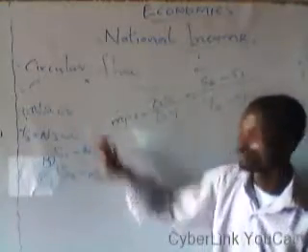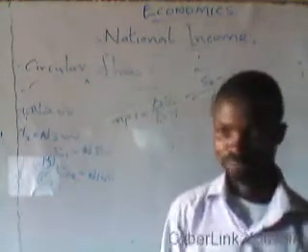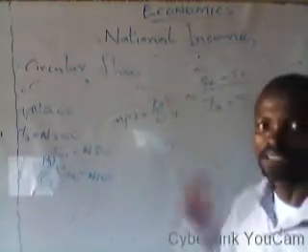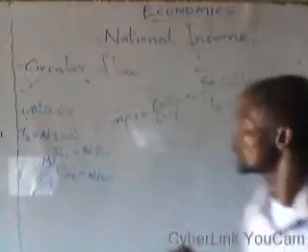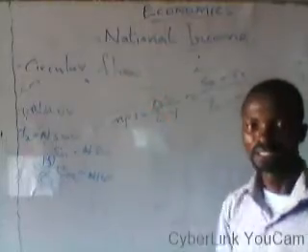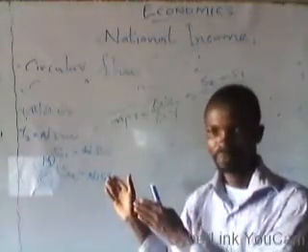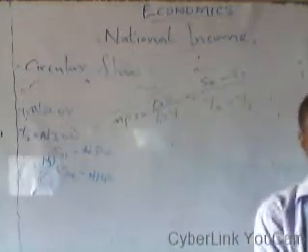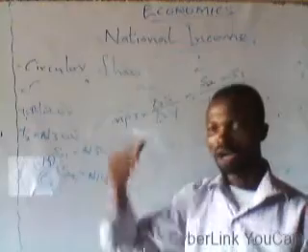Using these variables, we should be able to calculate our marginal propensity to save as well, which is change in savings over change in income. To get change in savings, it is new level of savings minus old level of savings. To get change in income, it is new level of income minus the old level of income.